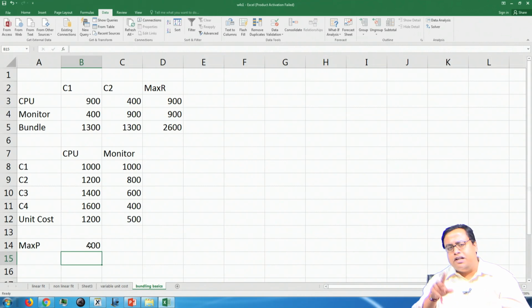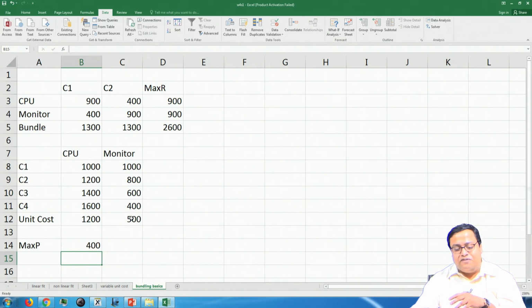Can you do the same operation? Please stop this video at this point and do the same operation for the monitor. I want you to do it on your own, and put the maximum possible profit at that particular point. If you have not done this, please pause now, and if you have done this, then you will know that, okay, see.